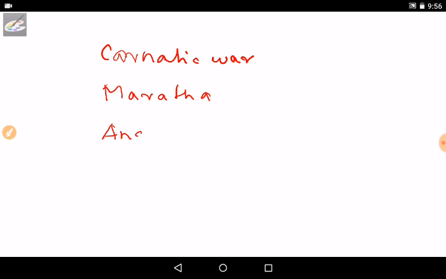For example, there are many wars in history, but I consider three of them important, because these wars evolved over years. The first one is the Carnatic War, another one is the Maratha War, and the third one is the Anglo-Mysore War.